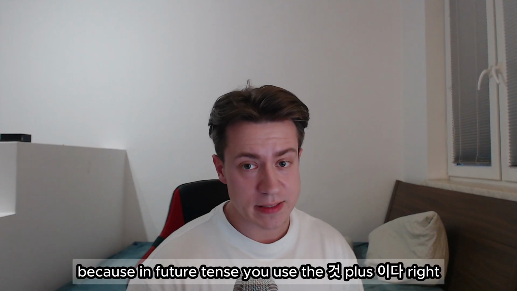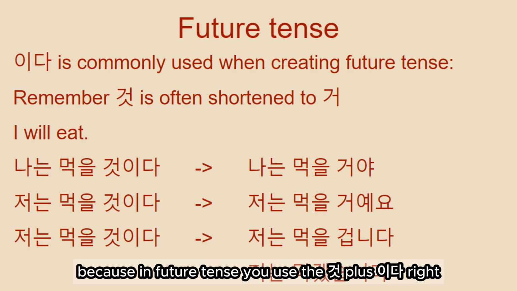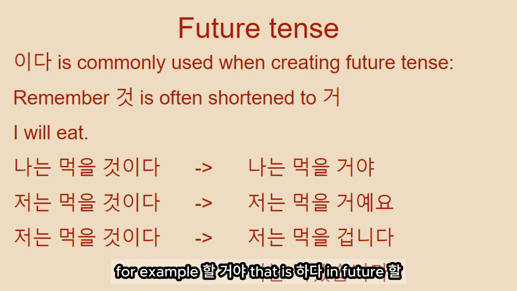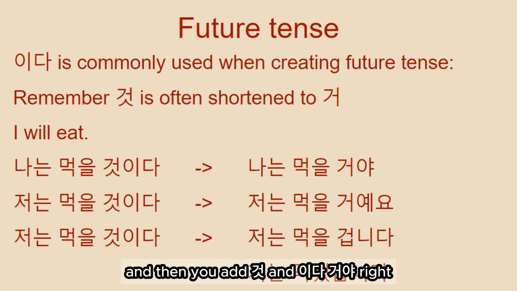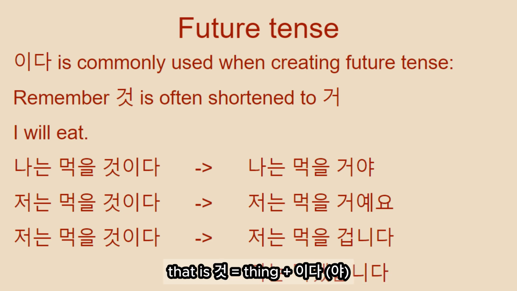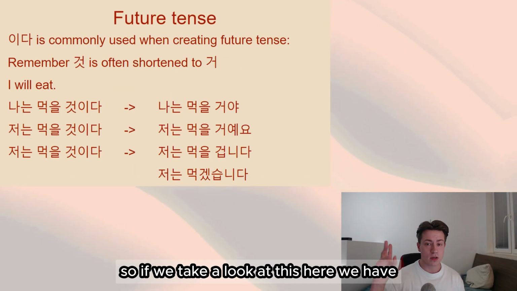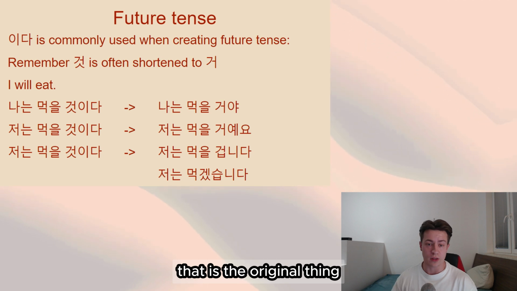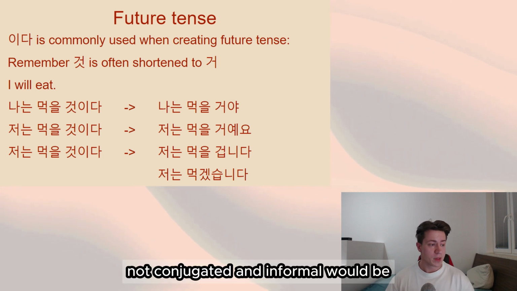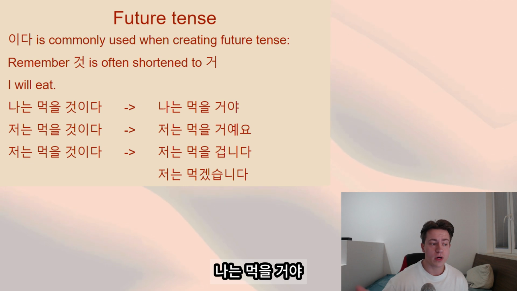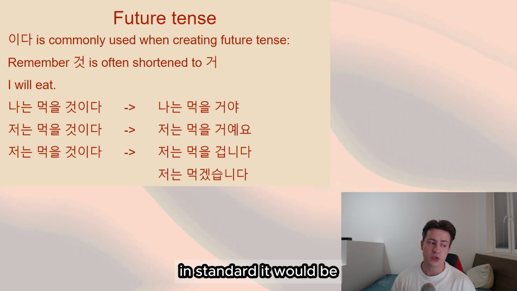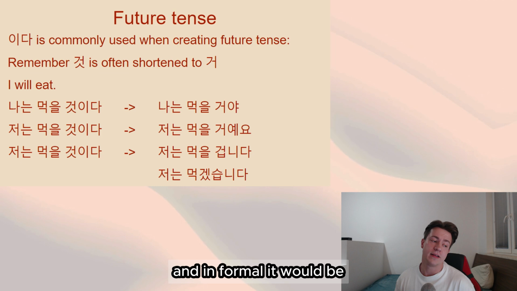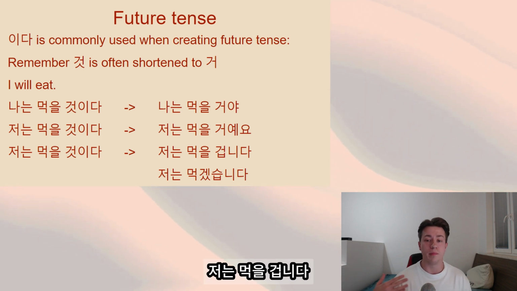So why am I talking about 이다 like this? Because in future tense, you use the 것 plus 이다, right? For example, 할 거야. That is 하다 in future, 할. And then you add 것 and 이다, 거야, right? That is 것, thing, plus 이다, 야. So if we take a look at this, here we have 나는 먹을 것이다, right? That is the original thing, not conjugated. And informal would be 나는 먹을 거야. In standard, it would be 저는 먹을 거예요. And formal, it would be 저는 먹을 겁니다, alright?